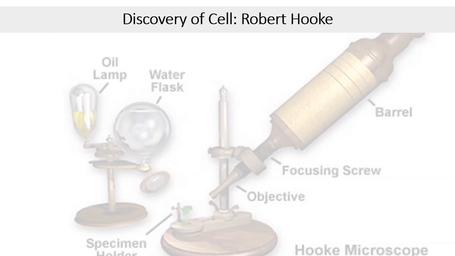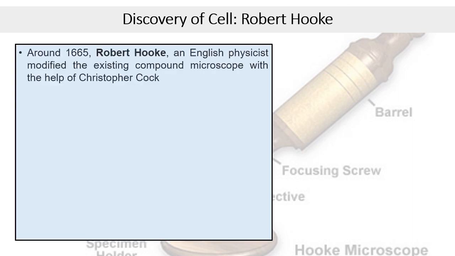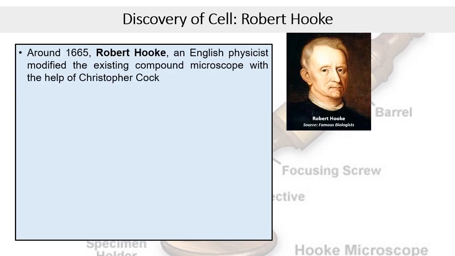So here we discuss the discovery of cells and the role of Robert Hooke. It was Robert Hooke who actually discovered the cells. Robert Hooke was an English physicist and a fellow of the Royal Society of London. During 1665, with the help of Christopher Cock, an instrument maker, Hooke designed his own microscope, which later came to be known as Hooke's microscope.